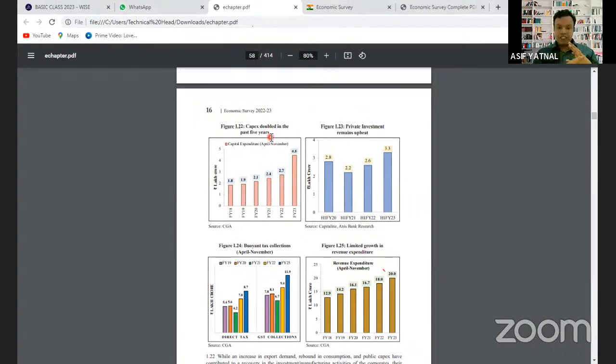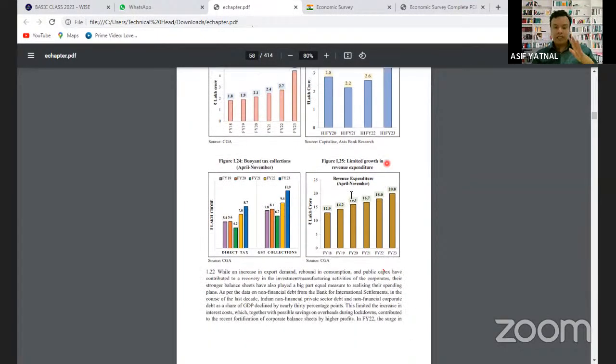Then capital expenditure is increasing or decreasing, and within capital expenditure, union government capital expenditure is increasing or state government capital expenditure is decreasing. That's what you need to show. In investment, again, you can see private investment and government investment. Private investment is also increasing. In the last 5 years, 21-22 में private investment कम हो गया था, but last year में private investment is also slowly increasing.